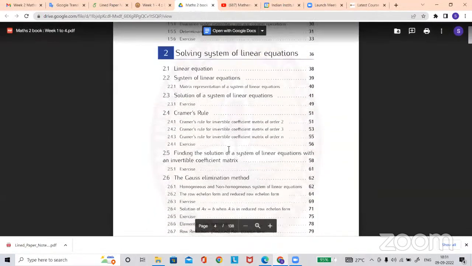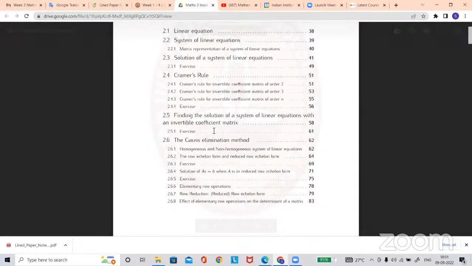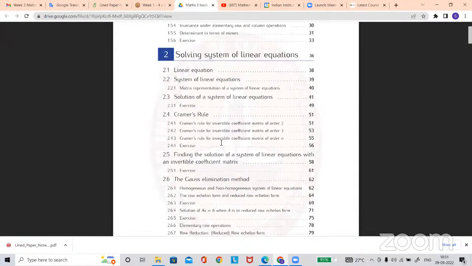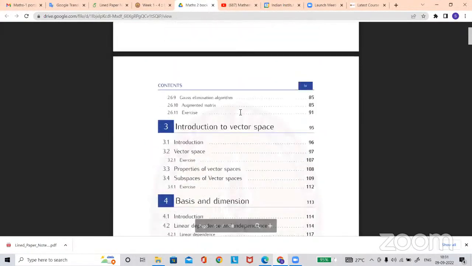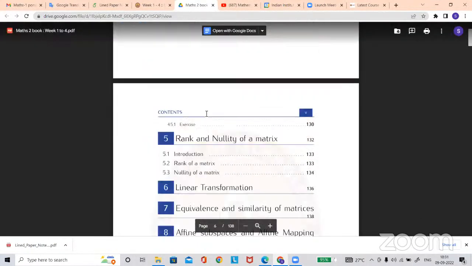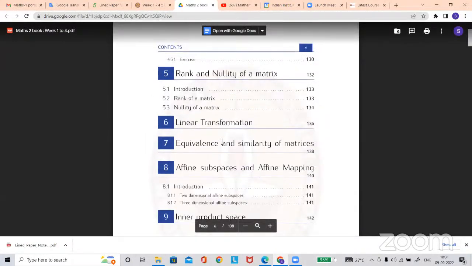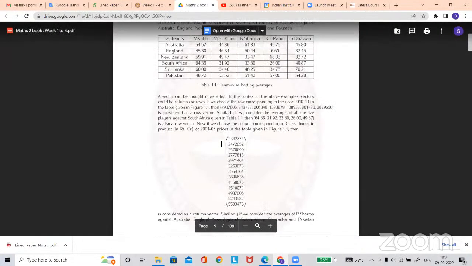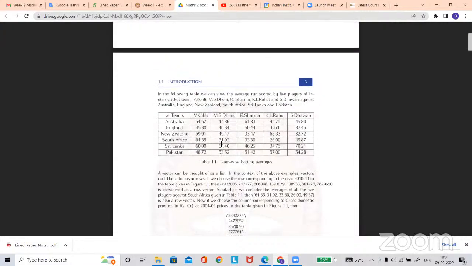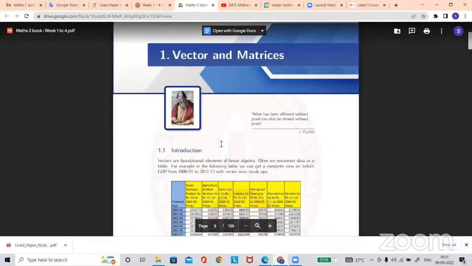This is system of linear equations. The questions are activity questions, and the concepts are discussed there. Basis and dimension is contained in week 4. We have inner product and linear transformation. If you go through that, it is like revising the concepts also.